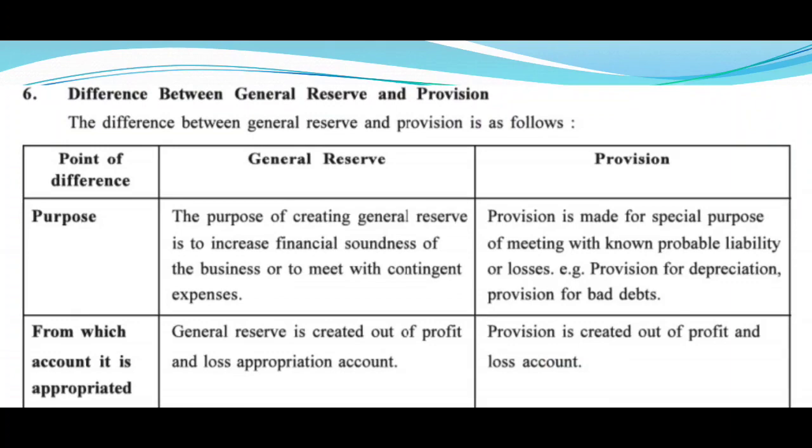And provision is made for the special purpose of meeting known probable liability or losses, provision for depreciation, provision for bad debts, etc. So the purpose of reserve is to increase financial soundness, and the purpose of provision is to meet known probable liability or losses.